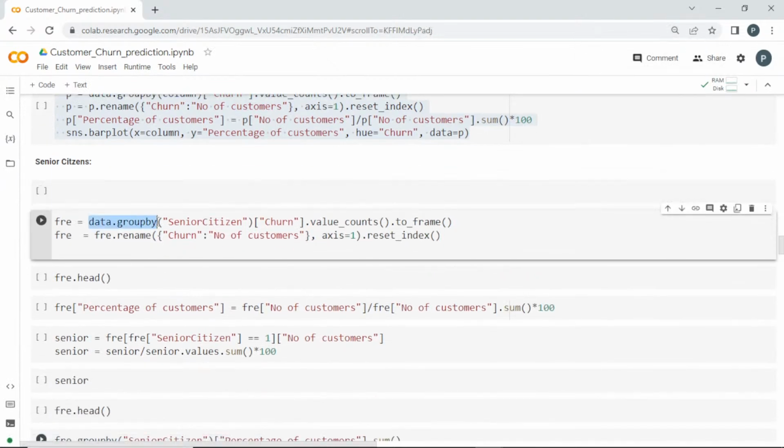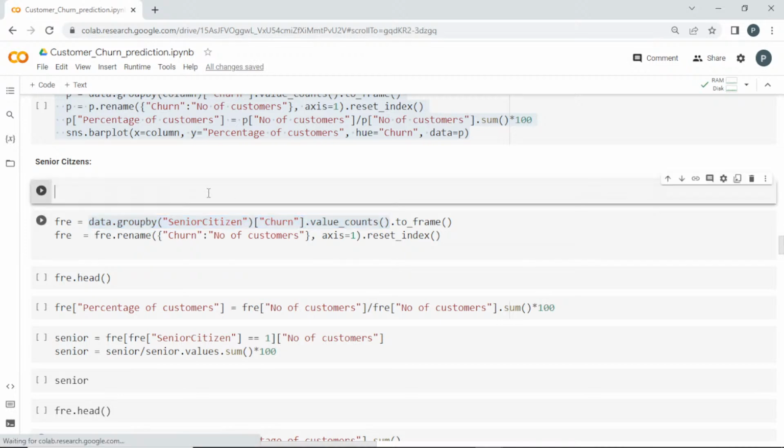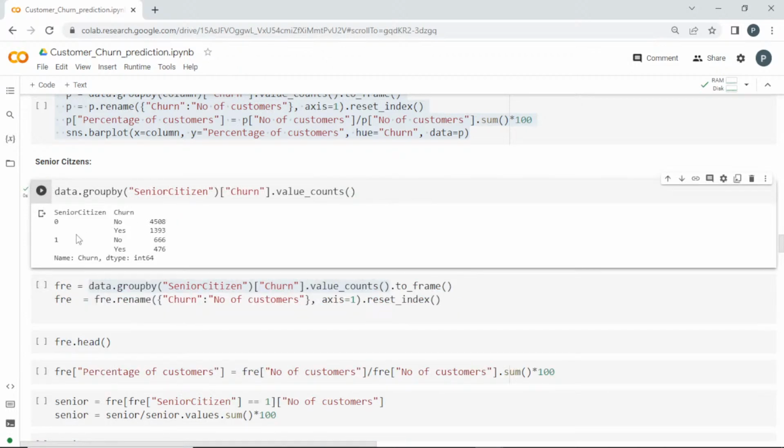First, I'll get the data dot group by senior citizen. Based on it, I'm going to get the churn value and get value underscore counts. If I run this, it is giving me, for senior citizen 0, which means they are not a senior citizen, the churn no value and yes value, whether they churned or not. And if the senior citizen is 1, which means they are a senior citizen, the no value and yes value.